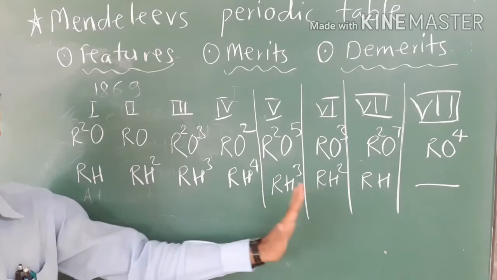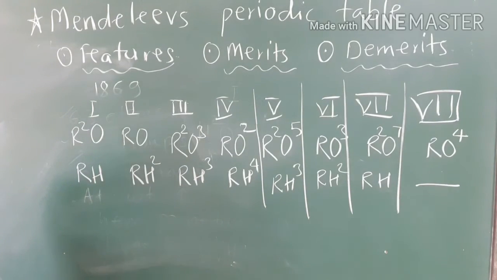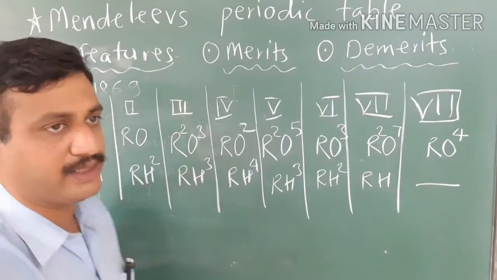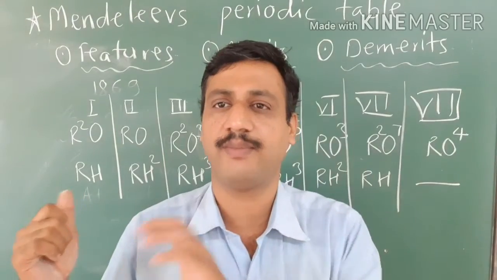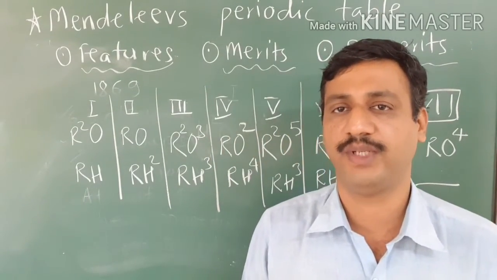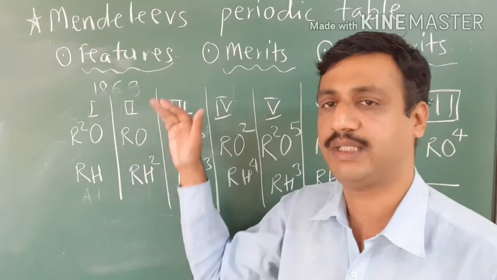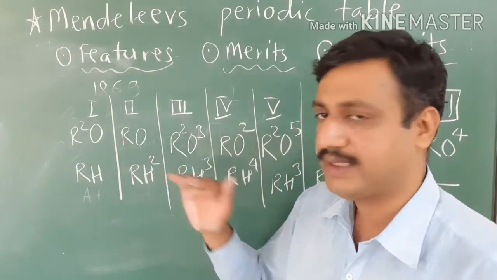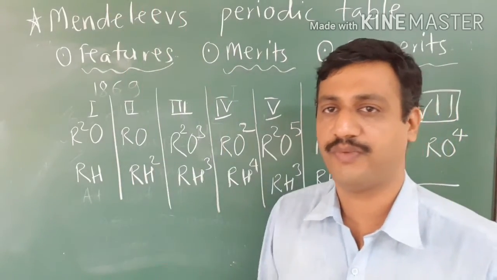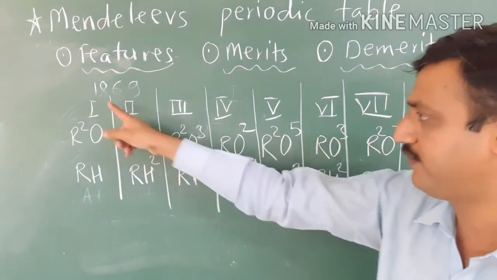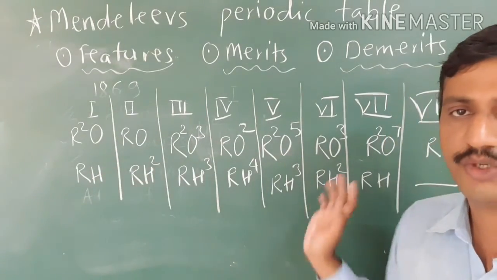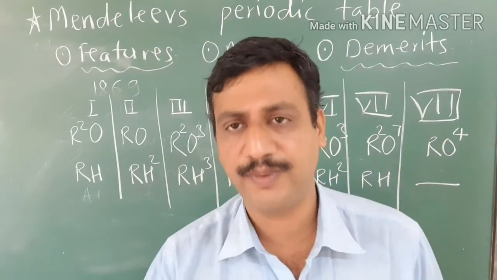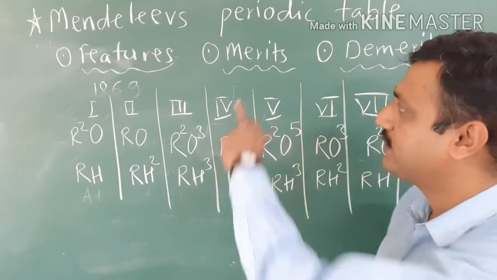So this is about the general formula of these. Mendeleev considered these elements, their oxide, their hydride, their general formula, and by considering their chemical properties, Mendeleev placed the elements. In features, I told you about 63 elements, 8 groups, 7 periods, and elements arranged as per ascending order of atomic weight, with the first group, second group elements, and their general formulas of each group. Now, the second part about Mendeleev's periodic table, after the features, is merits.